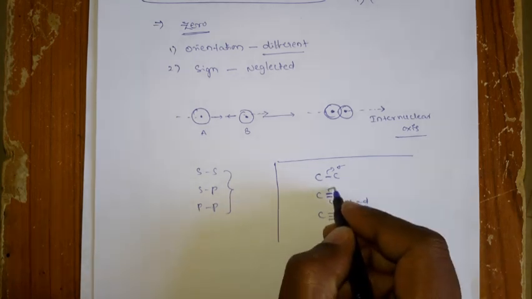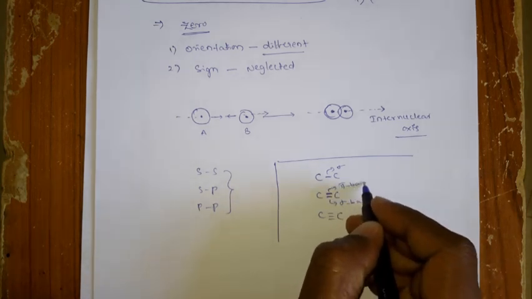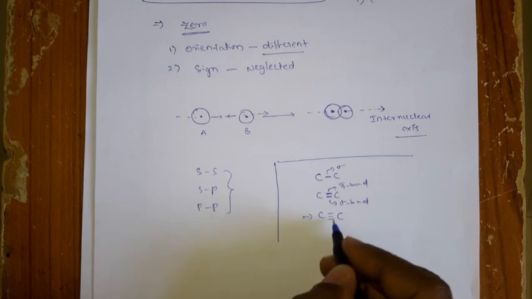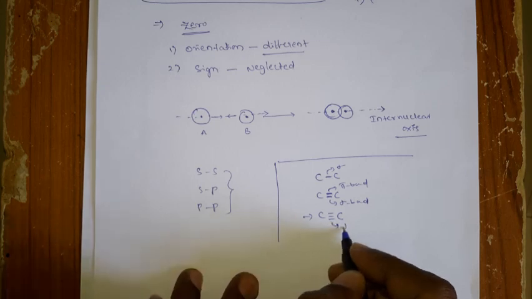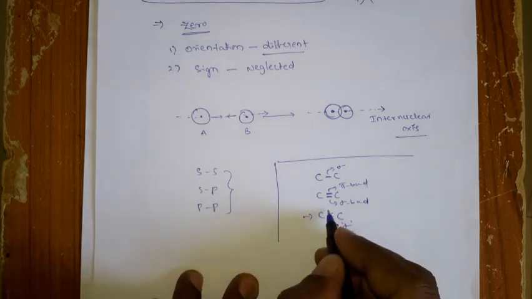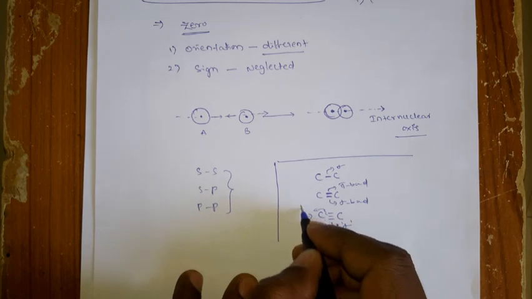And the other one is a pi bond, another one is a pi bond. So come to here, C triple bond C, again here there are 3 bonds. In these 3 bonds only one should be the sigma bond, only one should be the sigma bond, and the remaining 2 are the pi bonds.